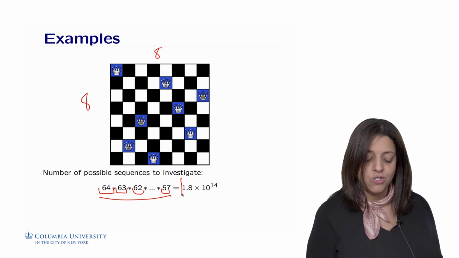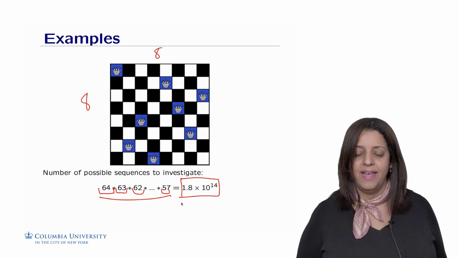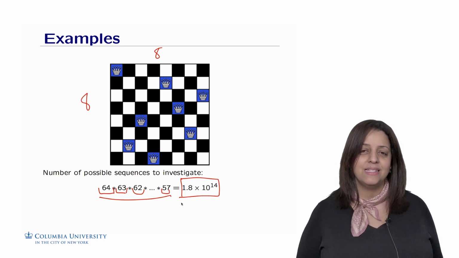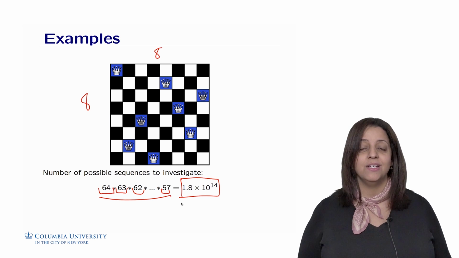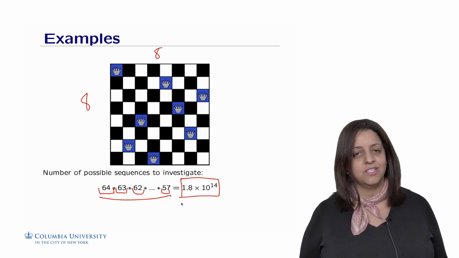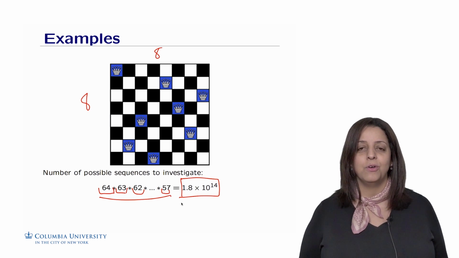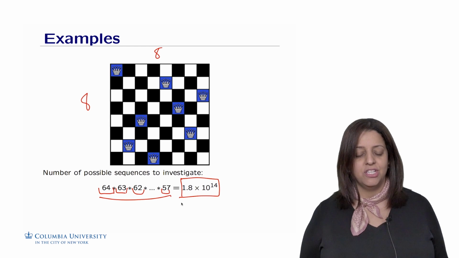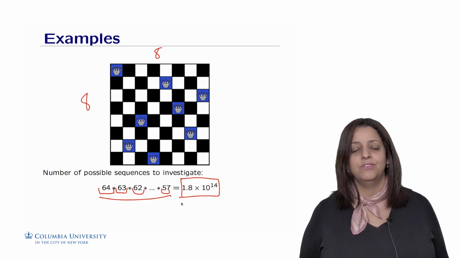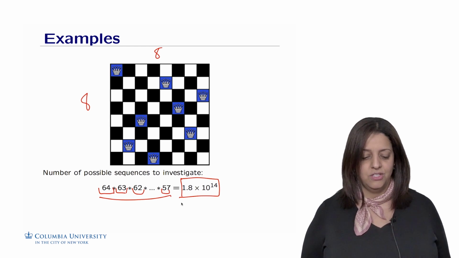This represents a search space of 1.8 times 10 to the 14 possible solutions to put the queens on the chessboard. That's huge. These are all the possible sequences in which we could put the 8 queens. Some of them are successful, some of them are not. And the idea of a goal-based agent is to find one successful possibility to put the queens on the chessboard.